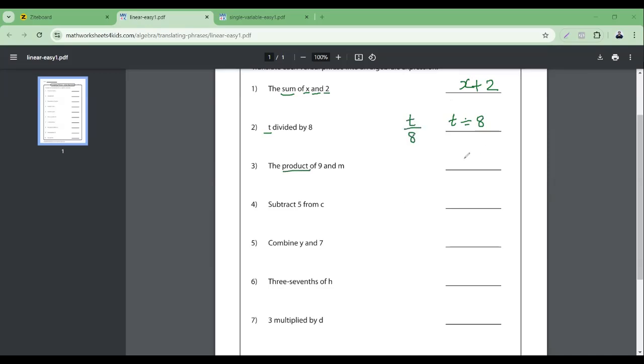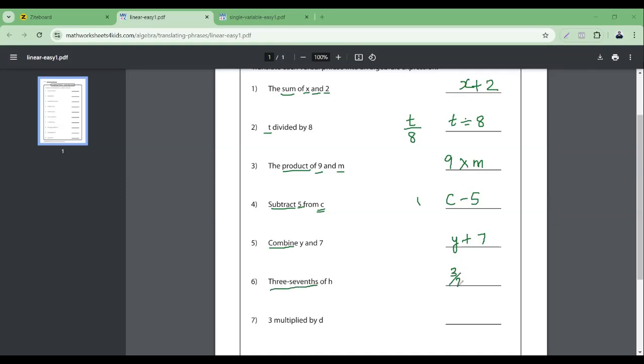The product of 9 and M. Subtract 5. Okay, subtract 5 from what? From means it should be the previous number. So this will be here. Subtract 5 from C. Okay, combine means I'm going to add. So plus Y and 7. Y and 7. Correct? Then 3 sevenths.